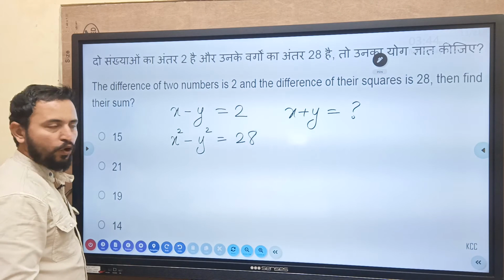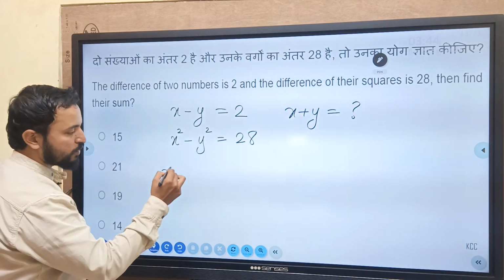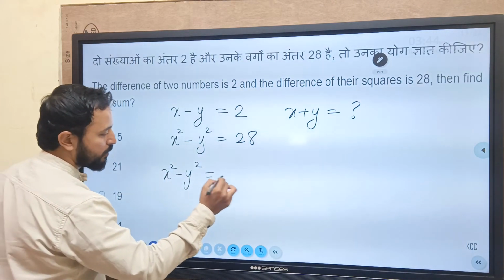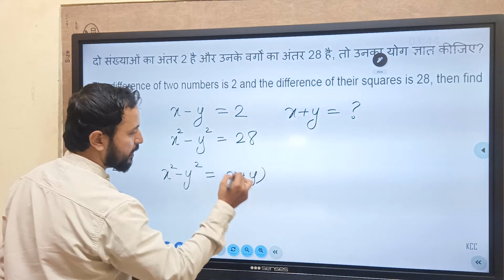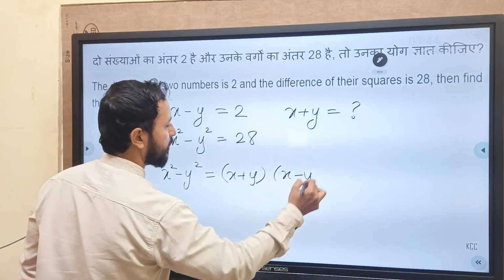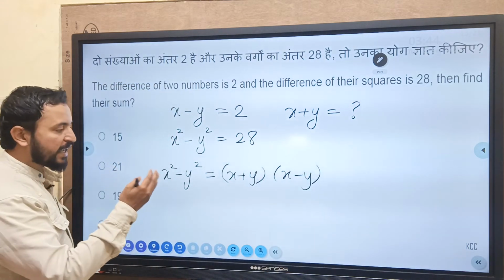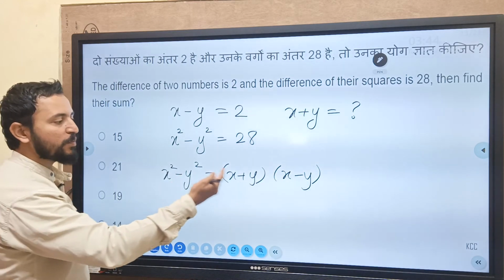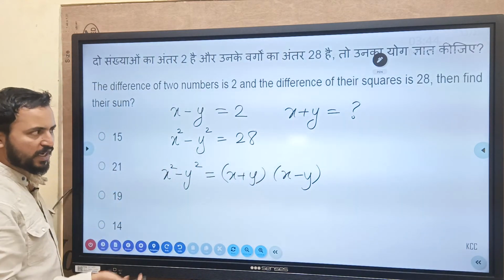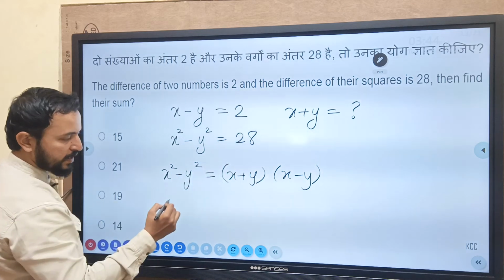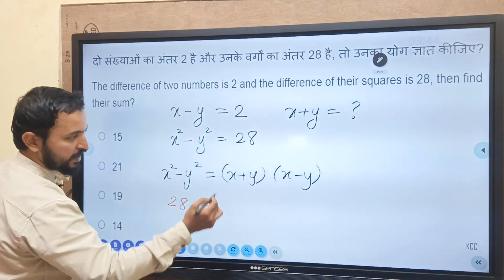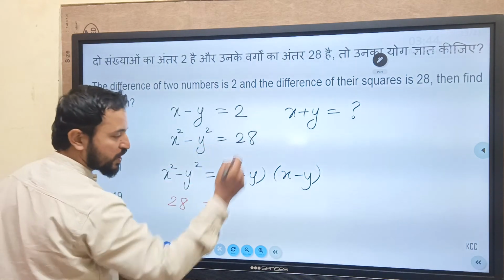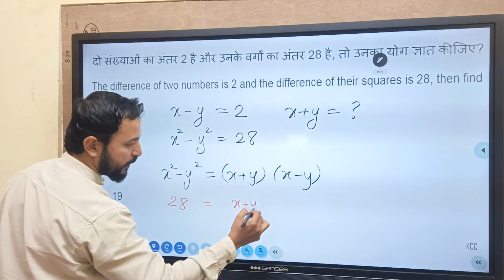Now, do you know one formula over here, everyone? X square minus y square equal to x plus y into x minus y. You may have studied like a square minus b square is equal to a plus b into a minus b. You can use that. X square minus y square कितना है? 28 है. Okay. X plus y question mark में है, तो that only we have to find.